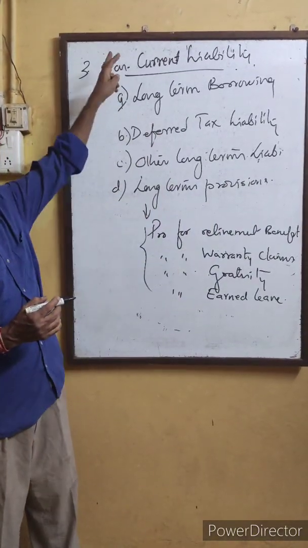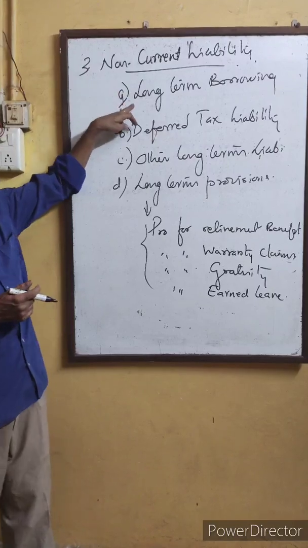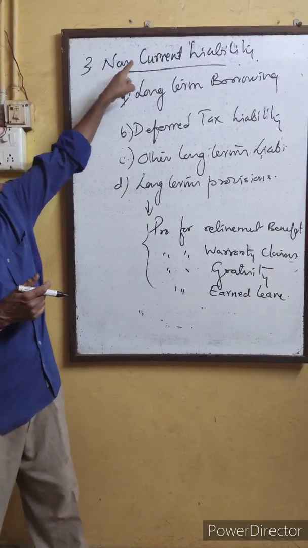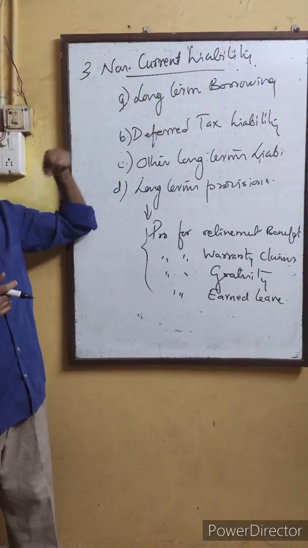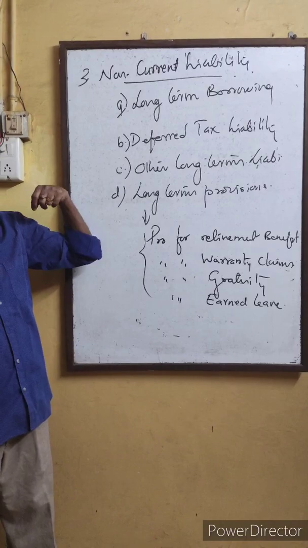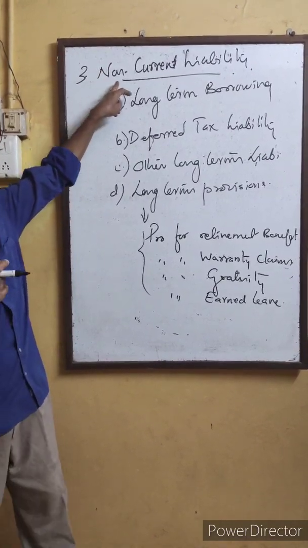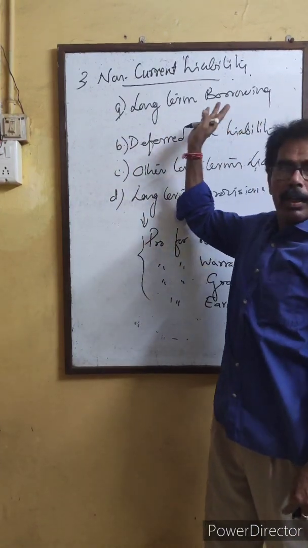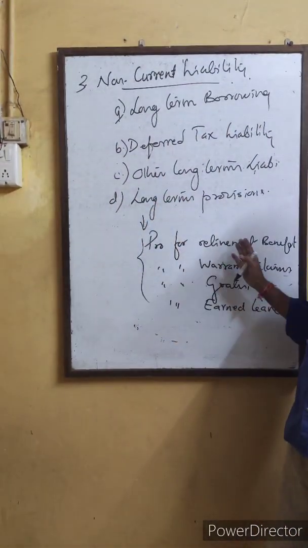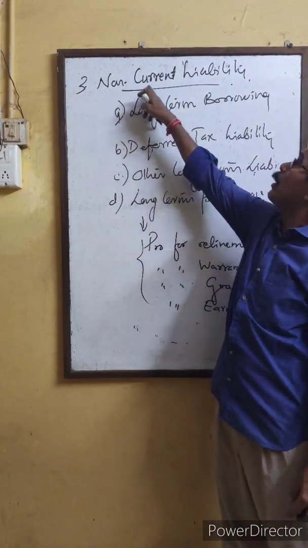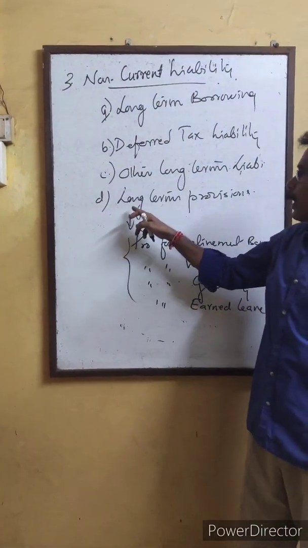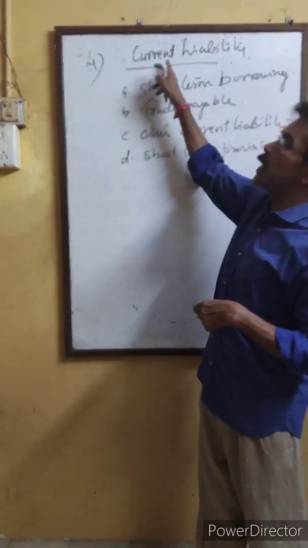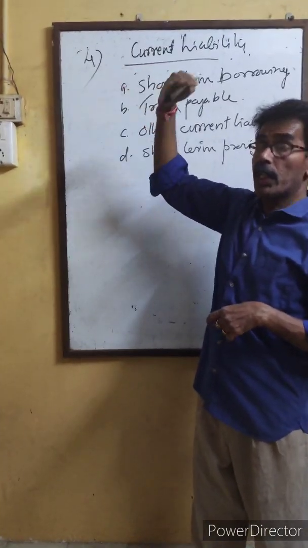In this way, you have to study the main heading and the subheading. If debenture comes, you have to say it comes under non-current liability, under long-term borrowing. If bank loan comes, the main heading is non-current liability and it will be under long-term borrowing. Like that, if provision for retirement benefit comes, the main head is non-current liability and the subhead is long-term provisions. This way you have to study it. Now the fourth one is current liability.